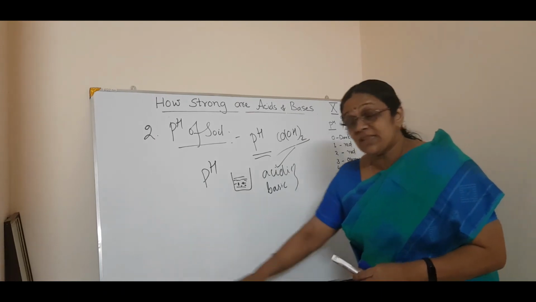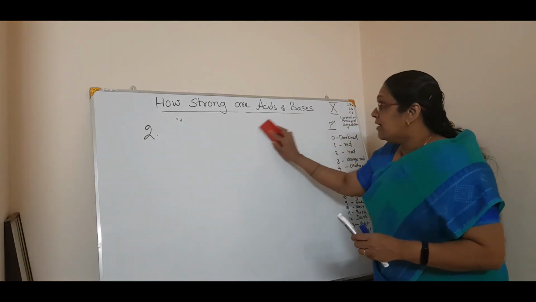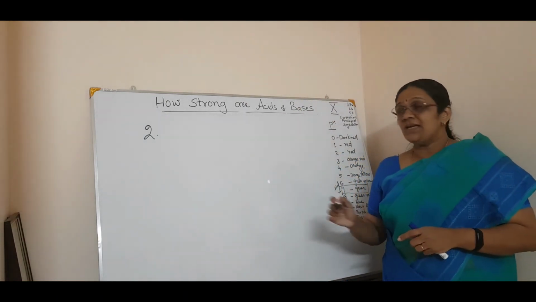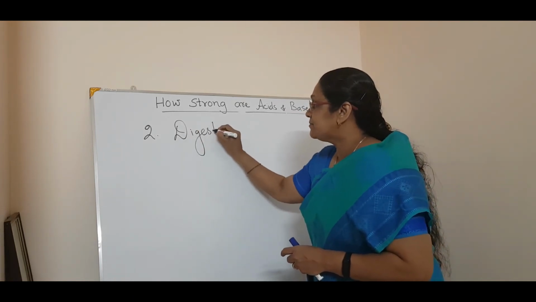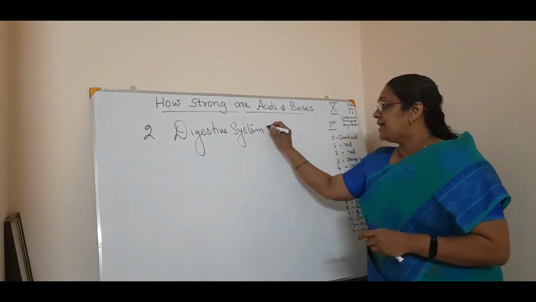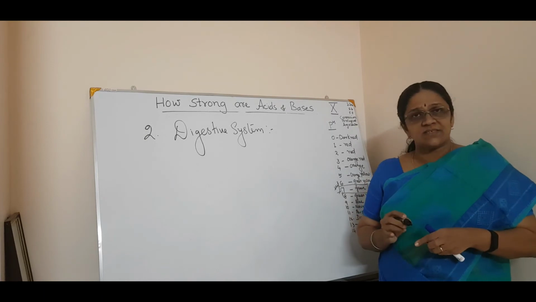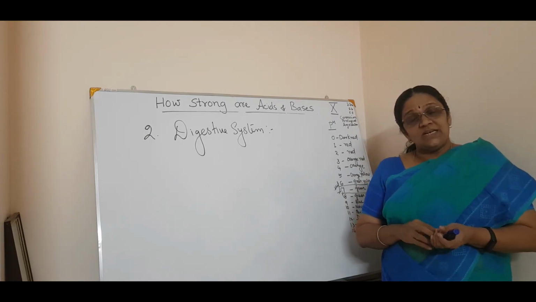Now we will see the third importance of pH, in which area pH is important in our day-to-day life. It is nothing but our digestive system. You have studied digestive system in your biology. How is pH related to our digestive system?